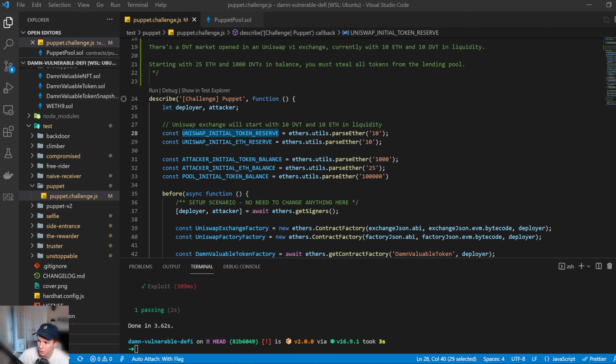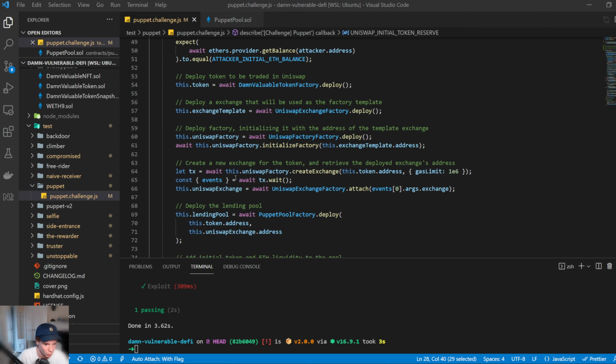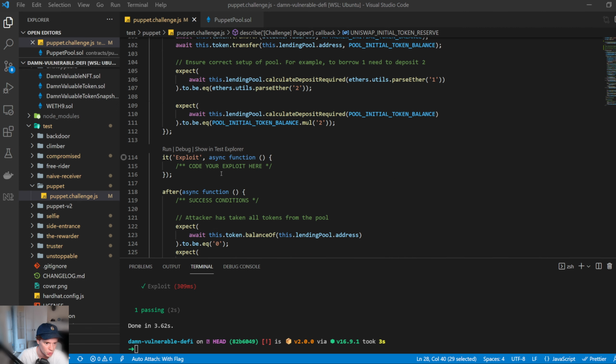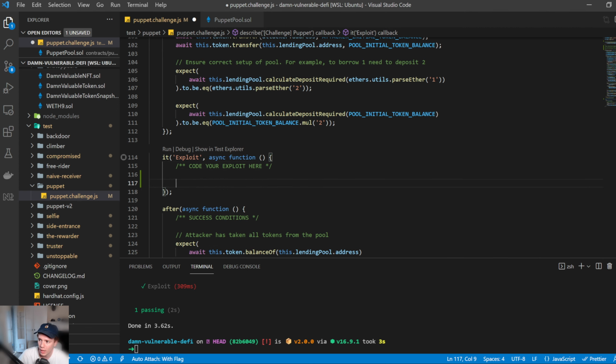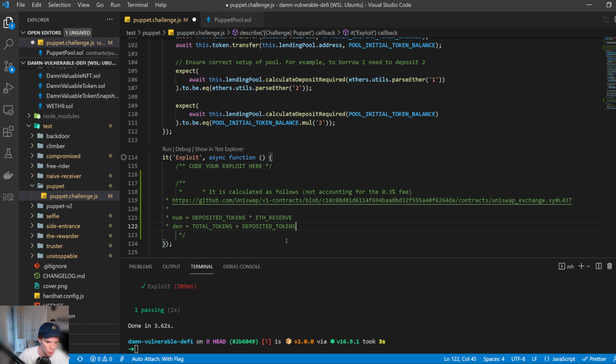Now, I'm going to copy some of my notes from when I wrote up this solution. So what will happen is here: when we trade within Uniswap, we put 1 token in and we get 1 token out. If you've done swapping in Uniswap, you would have seen this before.